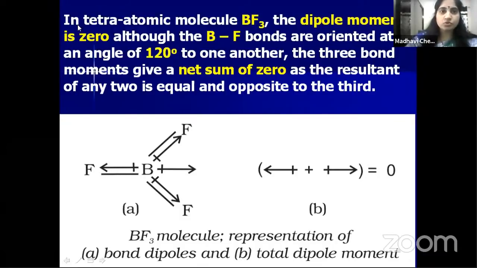In the tetraatomic molecule BF3, the dipole moment is 0, although the B-F bonds are oriented at an angle of 120 degrees to one another. The 3 bond moments give a net sum of 0, as the resultant of any 2 is equal to and opposite to the third. The resultant of these two is this one, which is opposite to the third dipole moment. So they cancel each other, and the resultant is 0 for BF3.